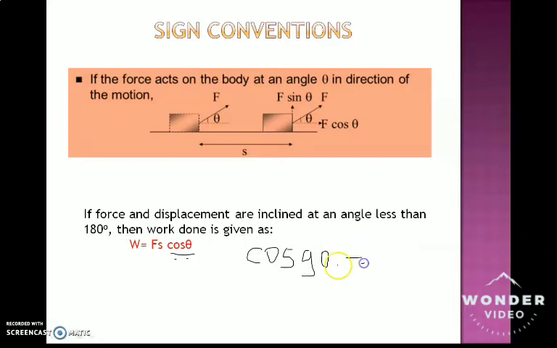Cos 90 degrees is always, what is cos 90 degrees? Cos 90 degrees is 0. Let's remember what cos 90 is. That is why it is 0.